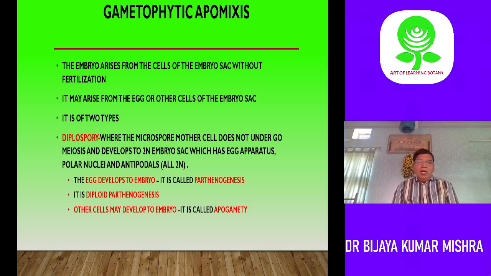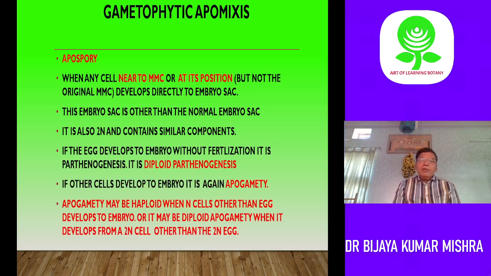So this is called diplospory. Development of an embryo without fertilization is called parthenogenesis, and here it is diploid parthenogenesis, because the development is from the diploid egg. Now, other cells which are also diploid may develop into an embryo; this is called apogamy, diploid apogamy, you can say. Now the gametophytic apomixis.